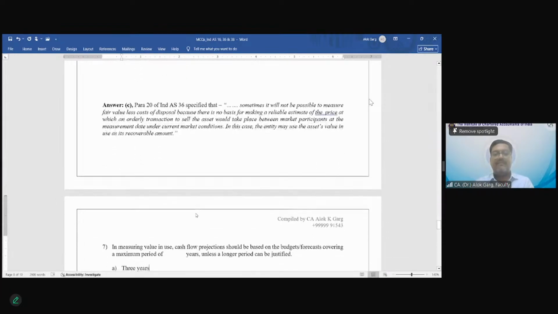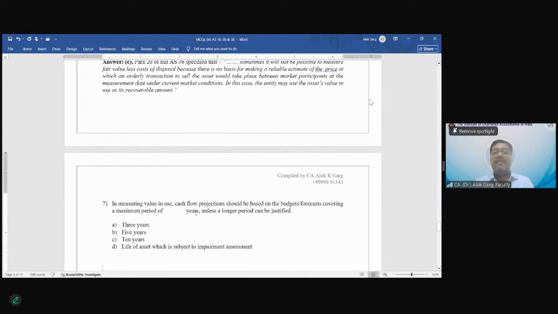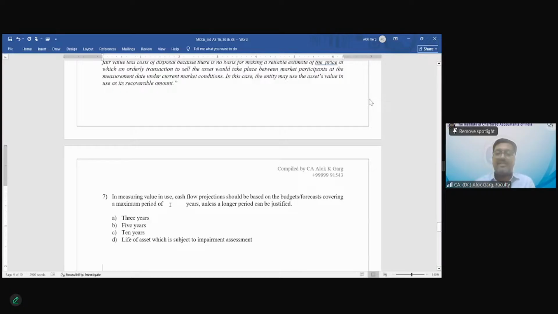Question number 7. In measuring the value in use, the cash flow projections should be based on the budgets or forecast covering a maximum period of dash years unless a longer period can be justified. I took an example of airline company, aircraft. 5 years. Yes. So you have to take a forecast of 5 years until and unless the longer forecast can be justified.